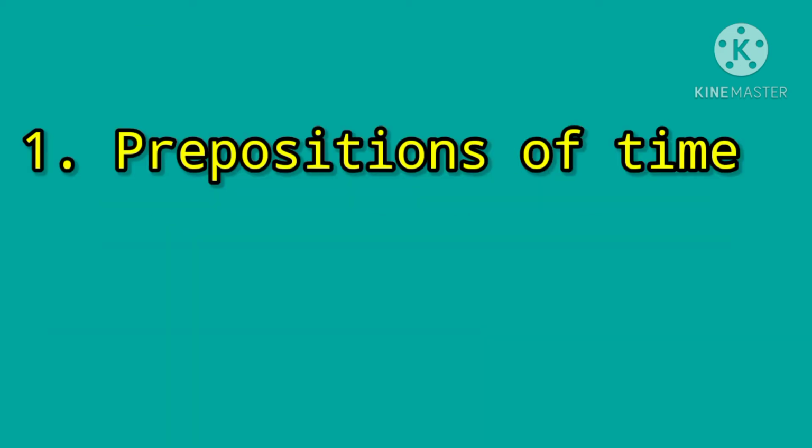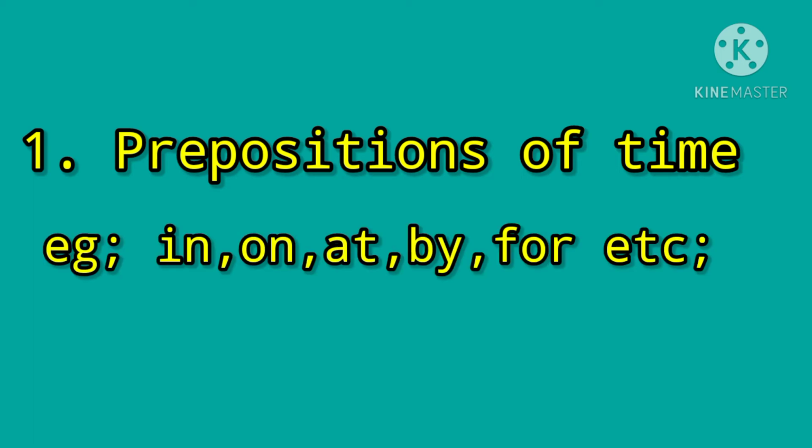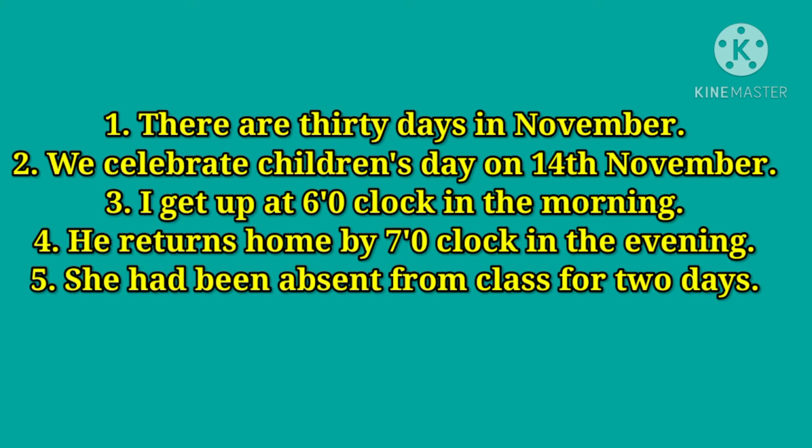Now let's see the first one, prepositions of time. These prepositions are used to denote the time. From the title itself we can understand prepositions of time are used to denote the time. Examples: in, on, at, by, for, etc. All these prepositions denote the time. Now let's look into these examples.